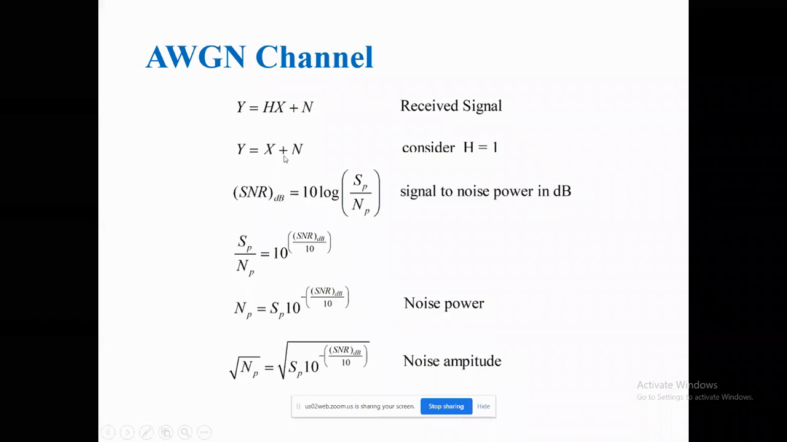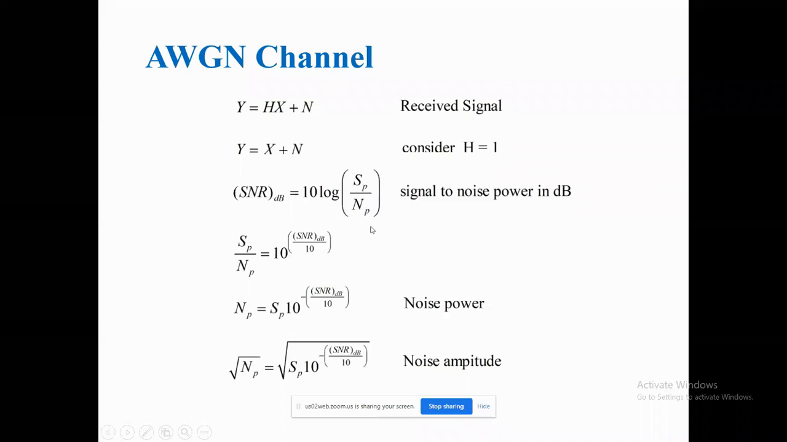Suppose I take H equal to 1. That means there is no multipath effect. So Y = X + N. That means only the transmitted data and additive white Gaussian noise. So in this case, we should calculate the SNR. SNR in dB is equal to 20 log SP by NP, where SP is the signal power and NP is the noise power.